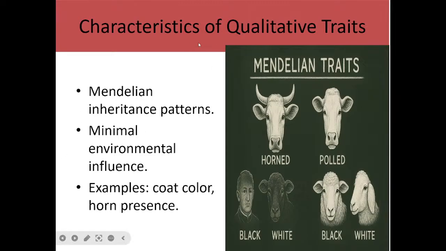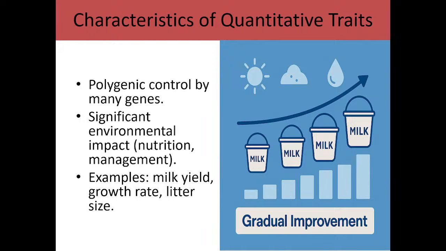So, characteristics of qualitative traits are Mendelian in nature. That is, they obey Mendel's principles. Then, environment has a very small, reduced influence on qualitative traits. An example of that is the coat color and presence or absence of horn. And characteristics of quantitative traits: these are traits that are controlled by many genes, just like I said, and environment plays a very significant role in their performance. An example of that is nutrition as well as nutrition management. So examples of this are milk yield, growth rate, and litter size.